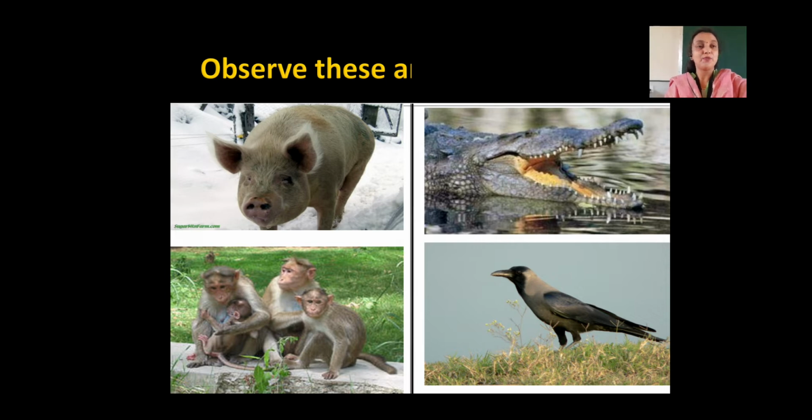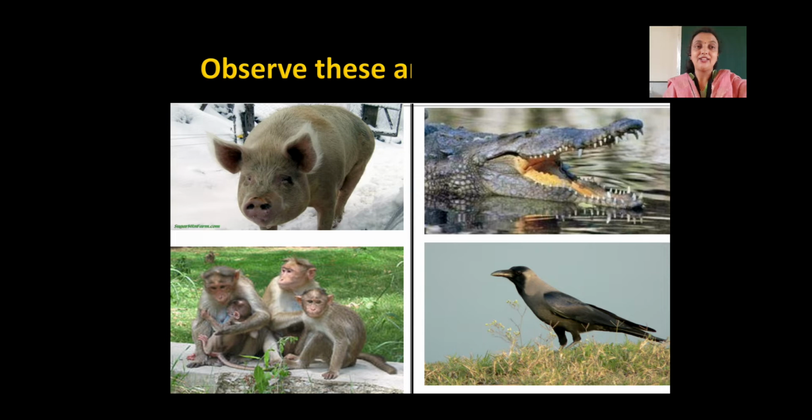The crocodile's body is covered with scales, but still the crocodile can listen because it has two holes on both sides. If you see the crocodile, it has two holes, and even the crow has two holes. The crow's body is covered with feathers while the crocodile's body is covered with scaly skin.